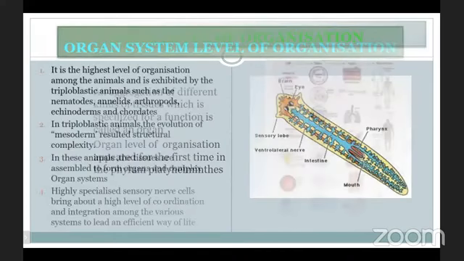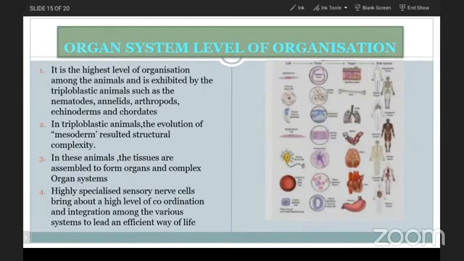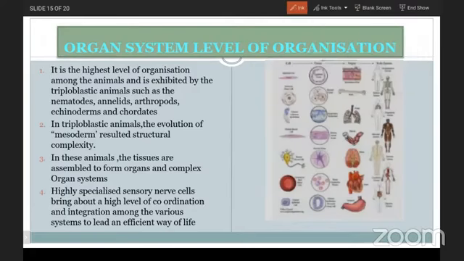Now, organ system level of organization. It is the highest level of organization among the animals and is exhibited by triploblastic animals such as nematodes, annelids, arthropods, echinoderms, and chordates. We will go for the definitions of triploblastic and diploblastic in the coming class. Now here we will only discuss the points.